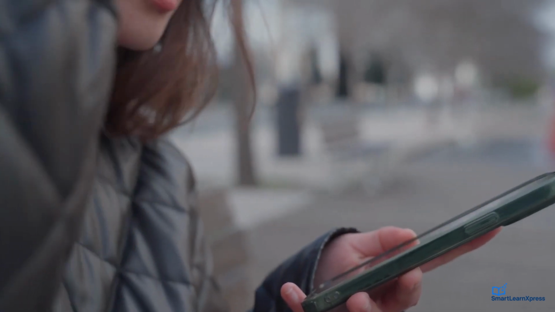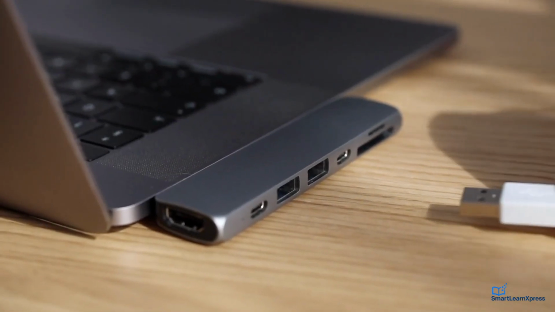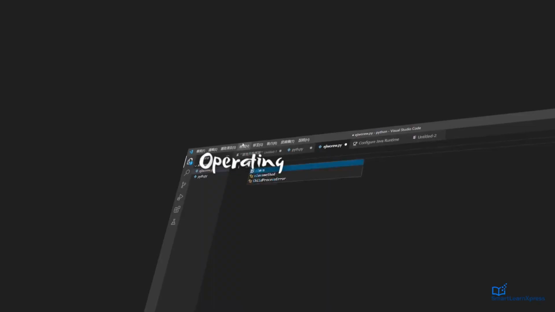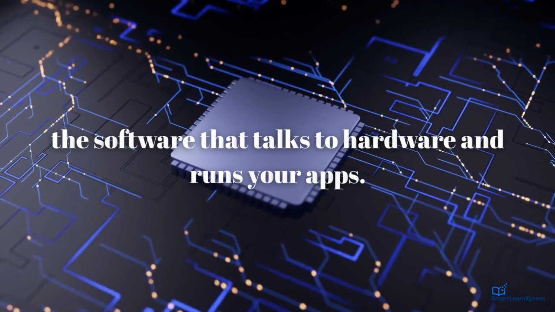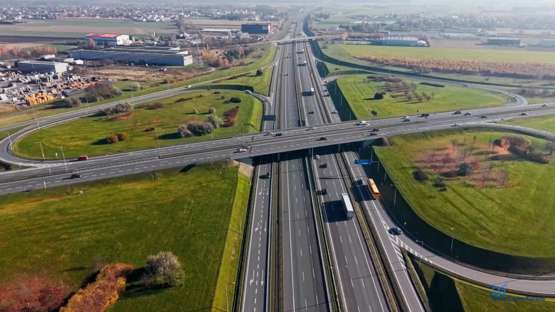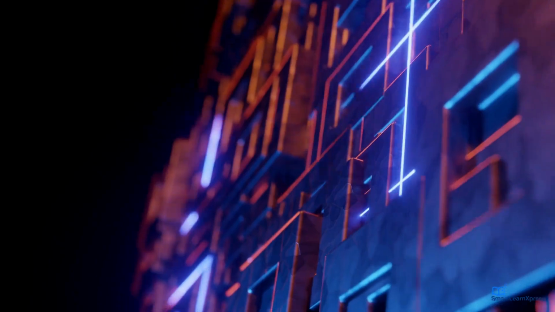What if I told you your phone, laptop, even your smart fridge has a tiny boss running everything and you never see it? That boss is the operating system, the software that talks to hardware and runs your apps. Think of it as the translator, traffic controller, and manager all in one.